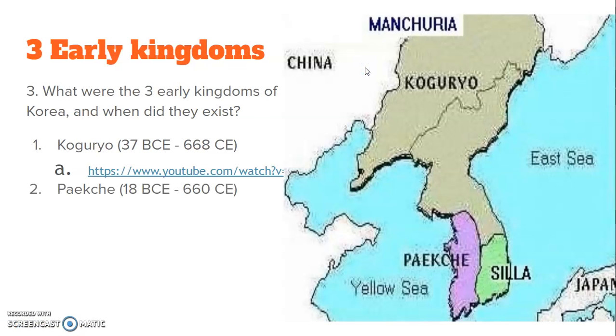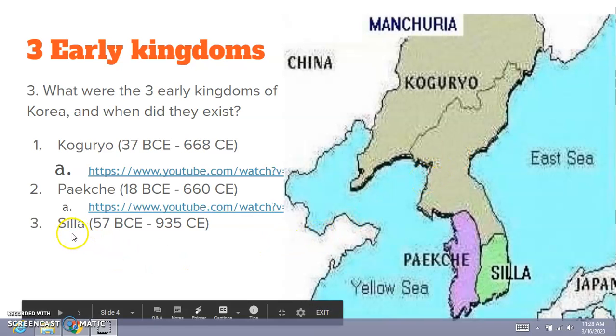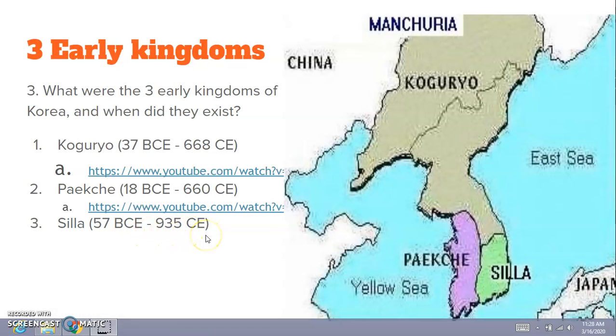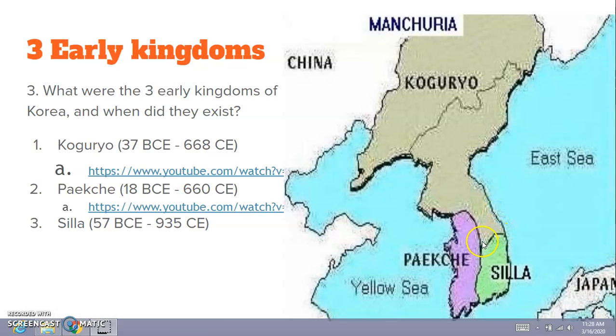The second kingdom that existed was the Baekje kingdom. They existed from 18 BCE to 660 CE. And again, pause my video and click on this link on the Google Slides and watch this video that talks about the Baekje. Then there's the third kingdom that existed, which was the Shilla kingdom, from 57 BCE to 935 CE, almost 1,000 years. So it's interesting that all of these different kingdoms actually existed partly at the same time that the other ones did.